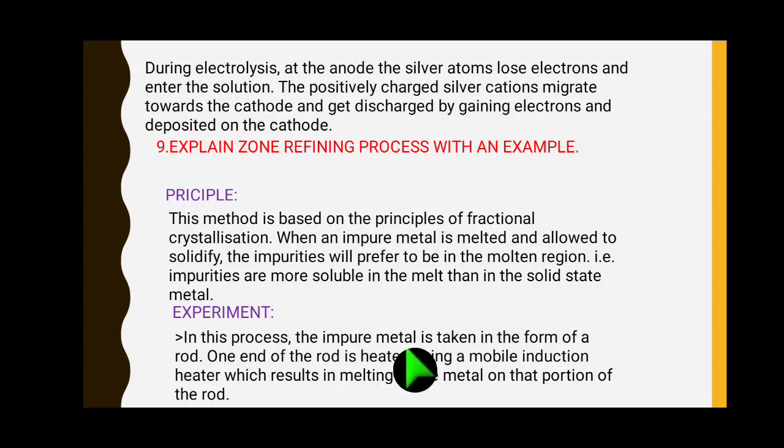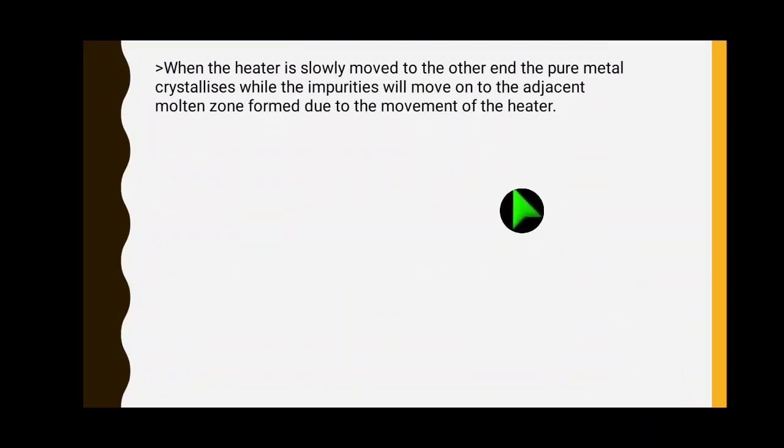That's what is given. In this process, the impure metal is taken in the form of a rod. One end of the rod is heated using a mobile induction heater, which results in the melting of metal on that portion of the rod. So next step, when the heater is slowly moved to the other end, the pure metal crystallizes, right? Now the mobile induction heater is slowly moved from one end to another end of the metallic rod, right? So slowly move to the other end, the pure metal